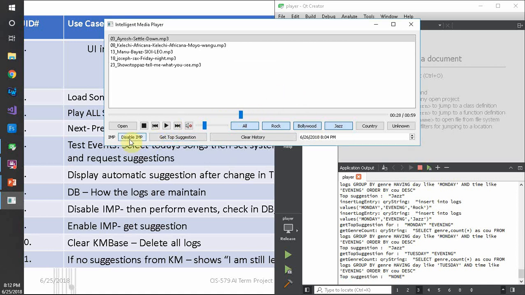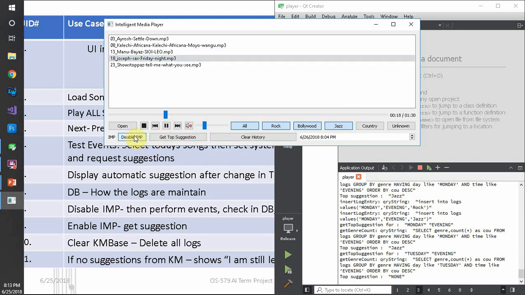There is one more way. If I disable my intelligent feature and start playing the songs, I still have the basic media player functionality available: play, pause, stop. But the intelligent feature is not working now, and it is not logging any user events to the knowledge base.